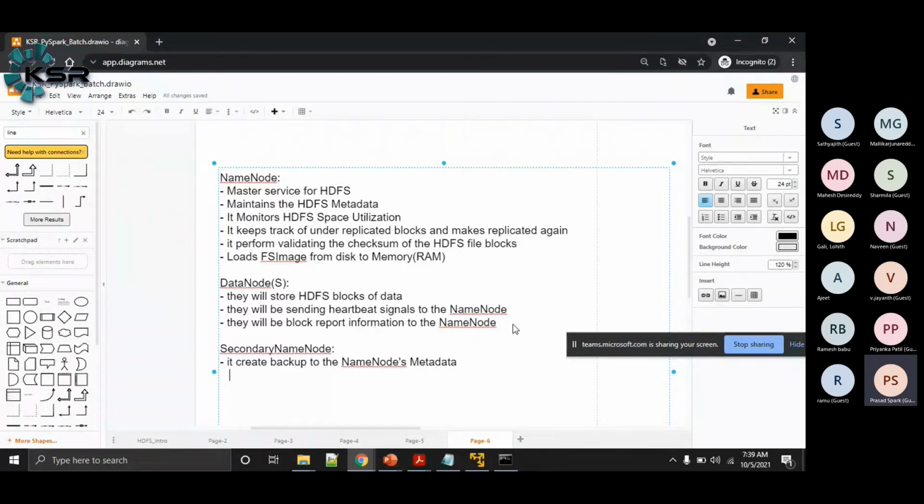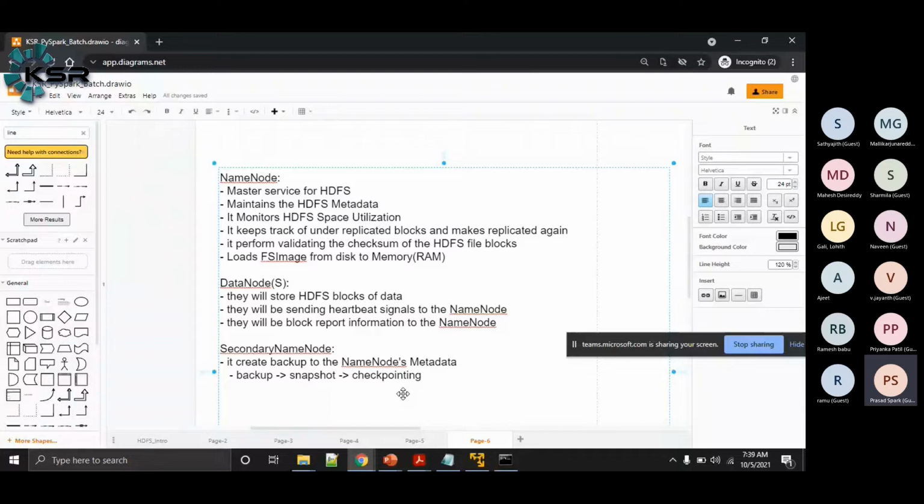This backup can be called a snapshot. And the process of creating this backup is called checkpointing. So here, what happens is, whenever you write any data to the HDFS,